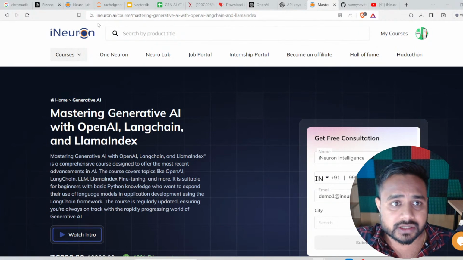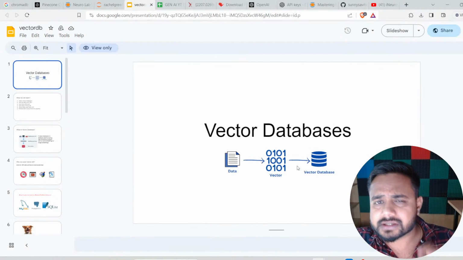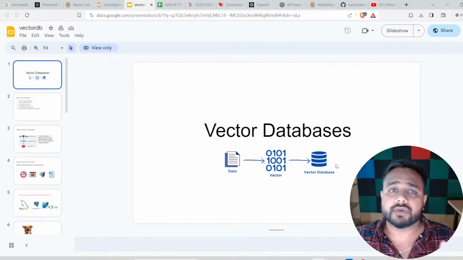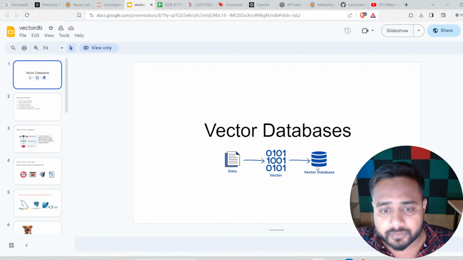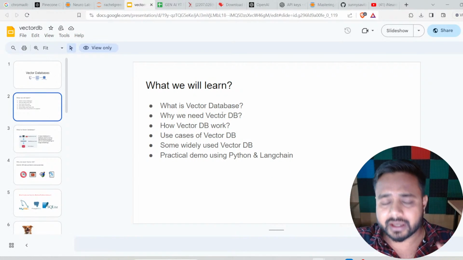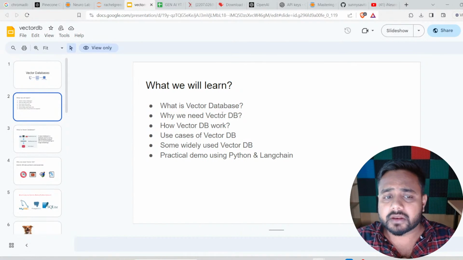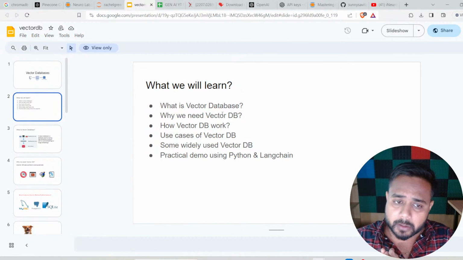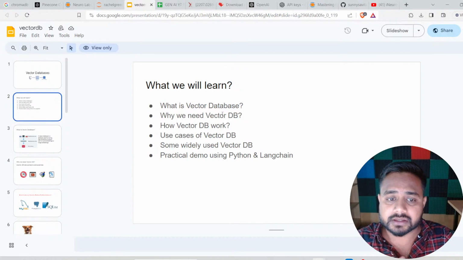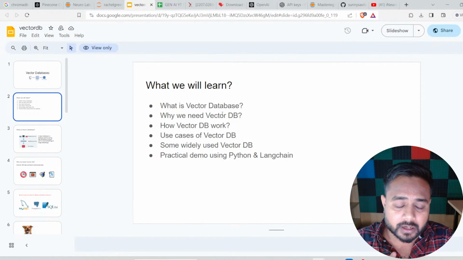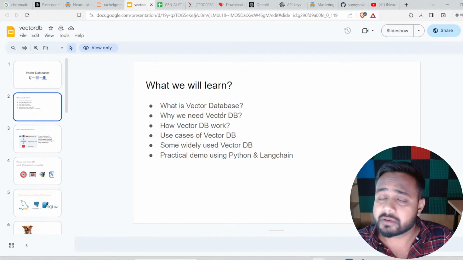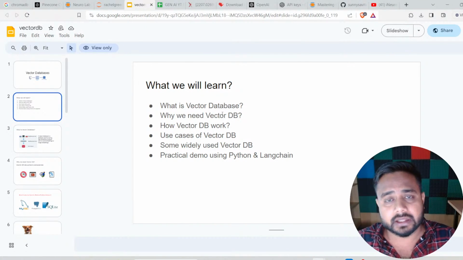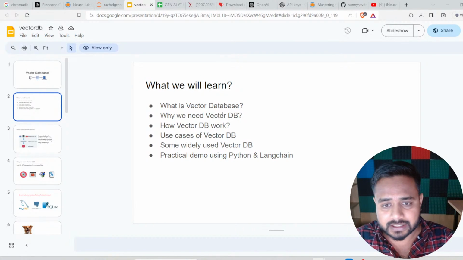Now let's start with the session. Today we're going to discuss vector databases. Yesterday I gave you the introduction of this vector database. Now let's see how it works. If you look into this slide, I have mentioned what you're going to learn: what is a vector database, why we need a vector database, how a vector database works, use cases of the vector database, widely used vector databases, and a practical demo using Python and LangChain, where we are going to use OpenAI as well.